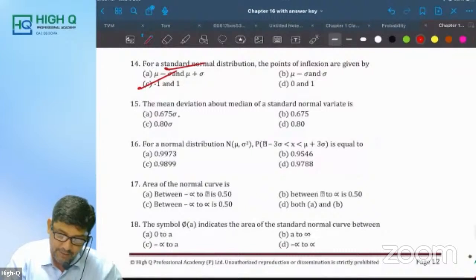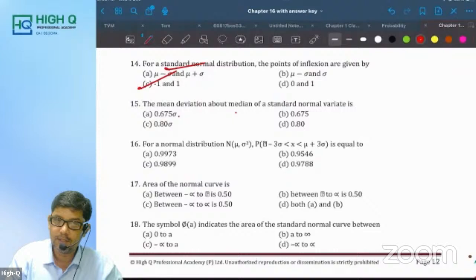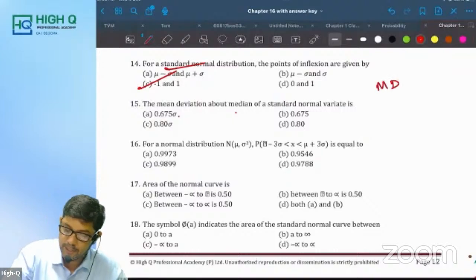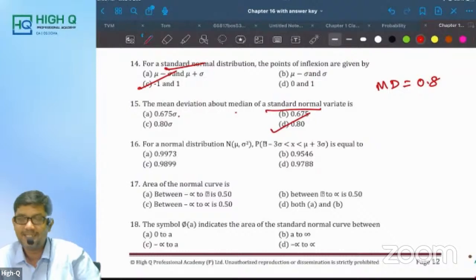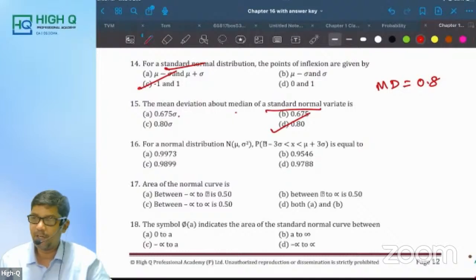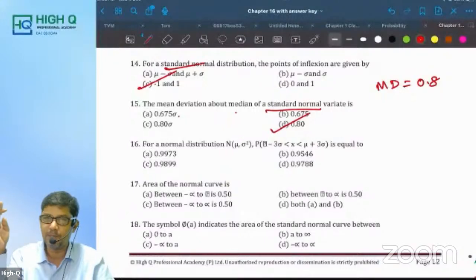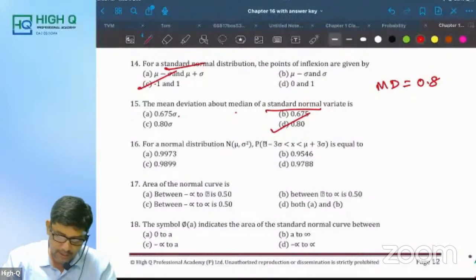The mean deviation about median of a standard normal variate. What is the mean deviation formula, my dear? 0.8 sigma. But for a standard normal variate, what is sigma equal to? So the answer is 0.8. Where people commit a mistake, they put it as 0.8 sigma, which is wrong because it is a standard normal variate. I hope now you understood why I distinguished between normal variate and the standard normal variate.